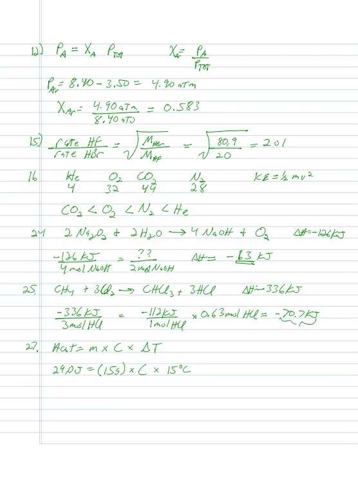And so when I solve that for C, what do I get? I get 0.13 joules per gram degree C. So that should be A, which it is.